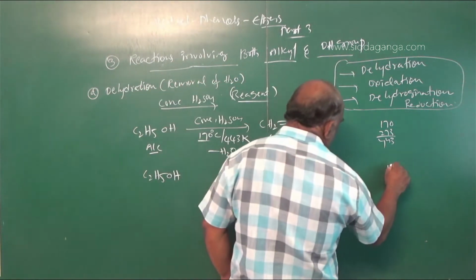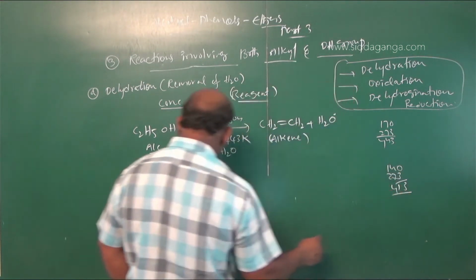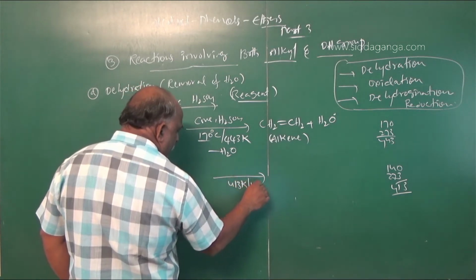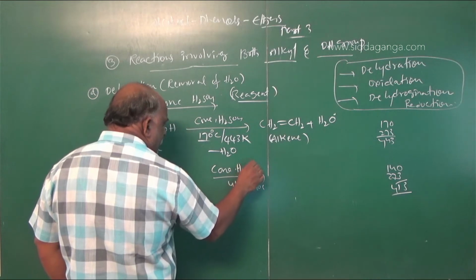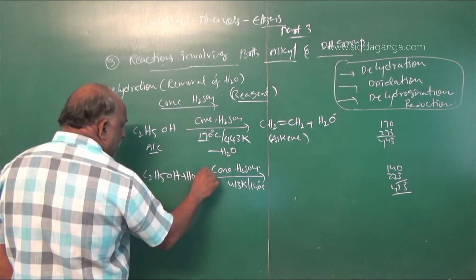140 plus 273, how much is it? 413 Kelvin, or 140 degrees centigrade. The same reagent is called what? Concentrated sulfuric acid. You should take 2 molecules of ethyl alcohol.